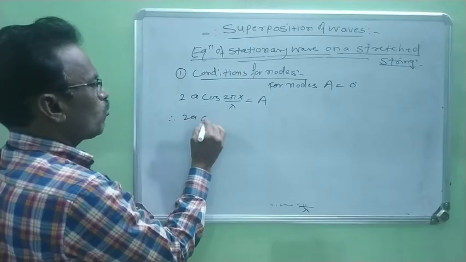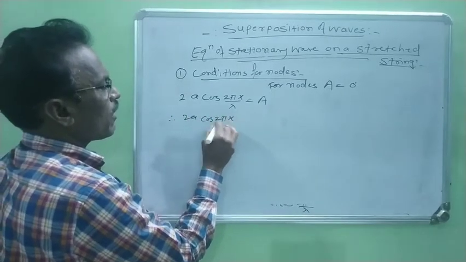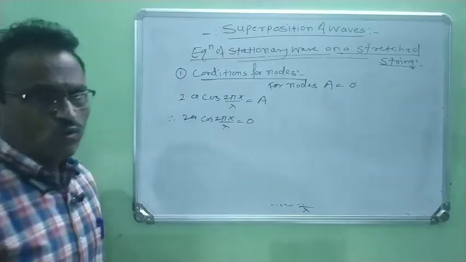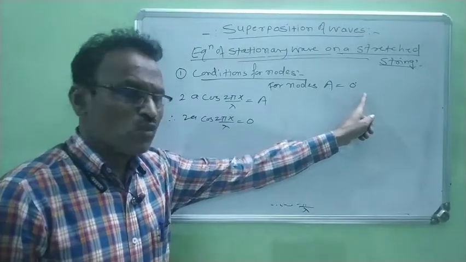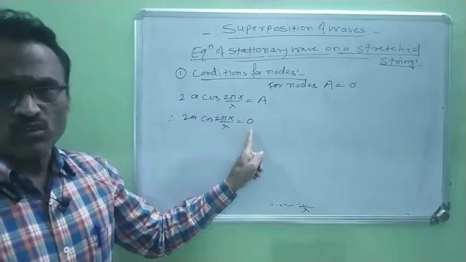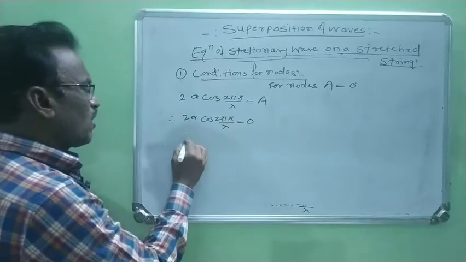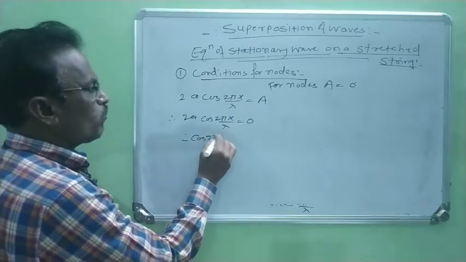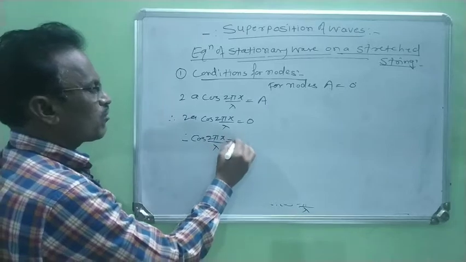Therefore, 2a cos of 2 pi x by lambda is equal to 0, because for nodes A is 0.